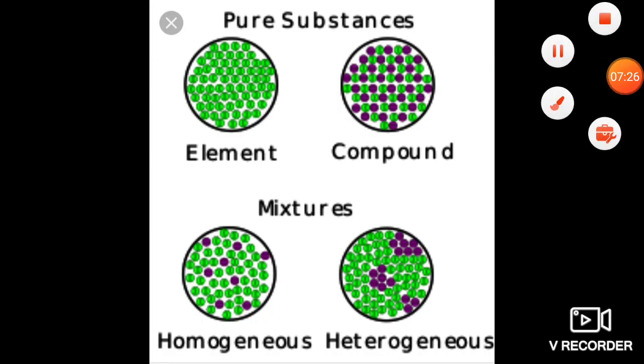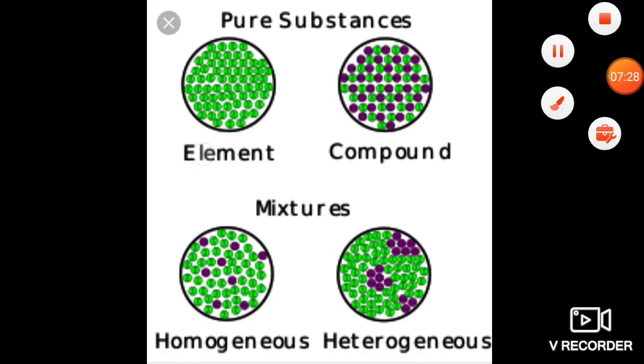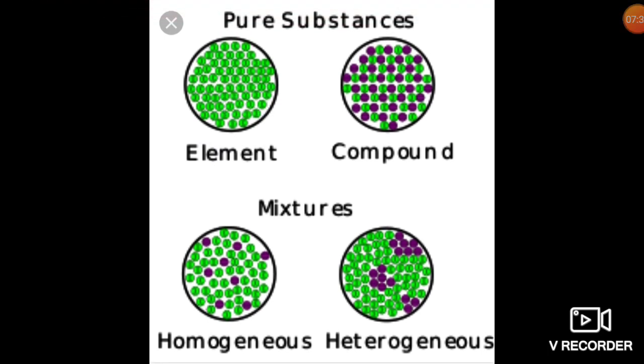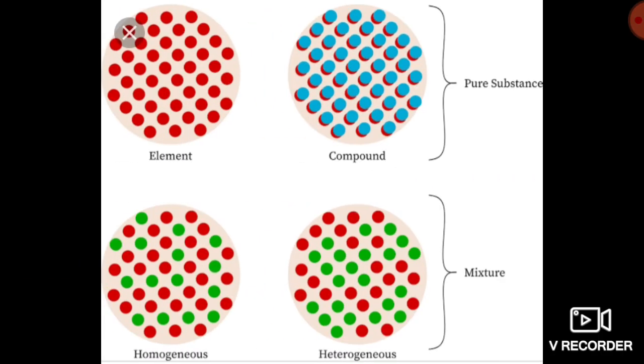So we can see in this picture, in the element there is only green type of atom, so one type is there, and in the compound it is a mixture of green and purple color, so it is a compound. So in an element only one type of atom is present, in a compound two or three types of elements may be present. One more picture we can see: in the element only one type of red color atom is present. In the compound, with every red there is one blue color bonded together. So this is the example of pure substance. This is element and compound.